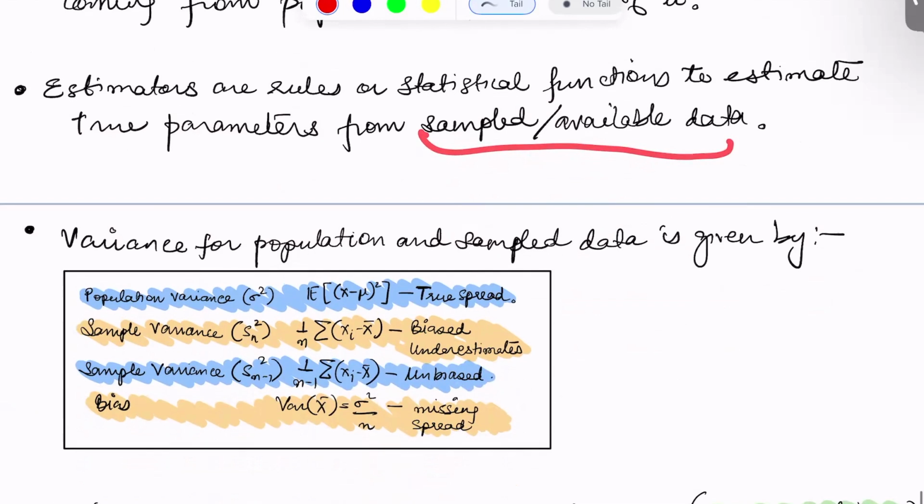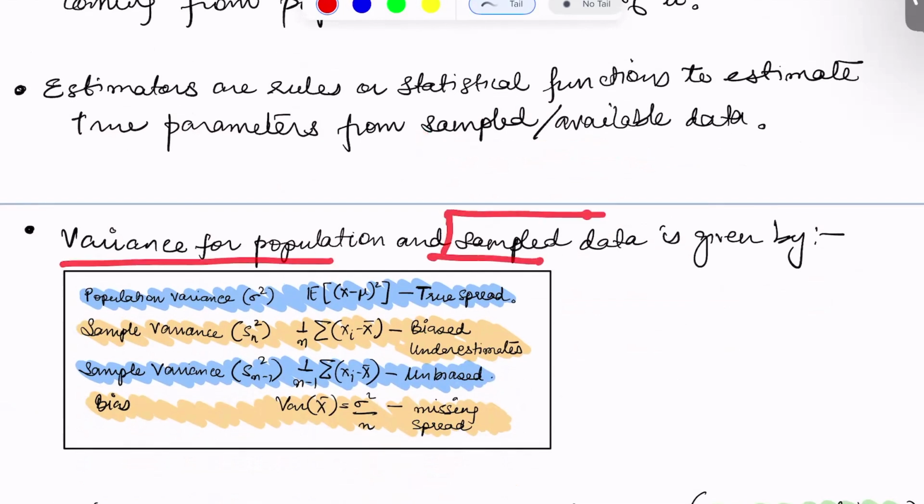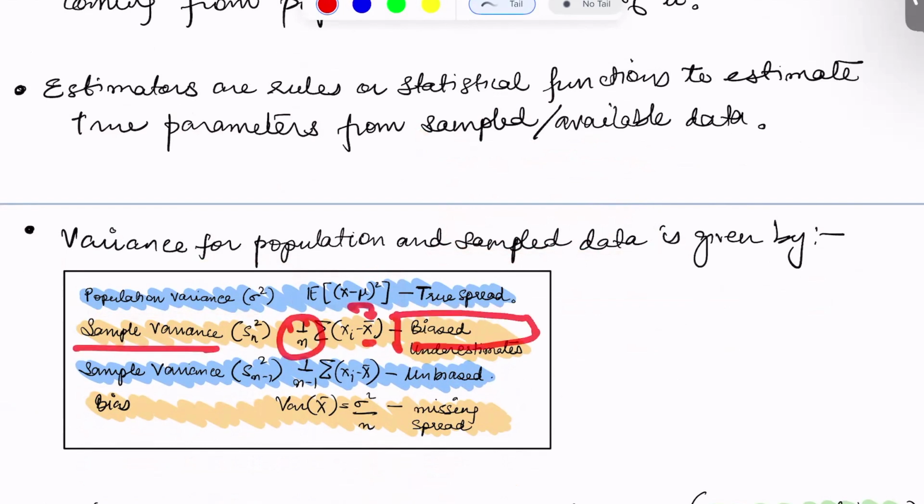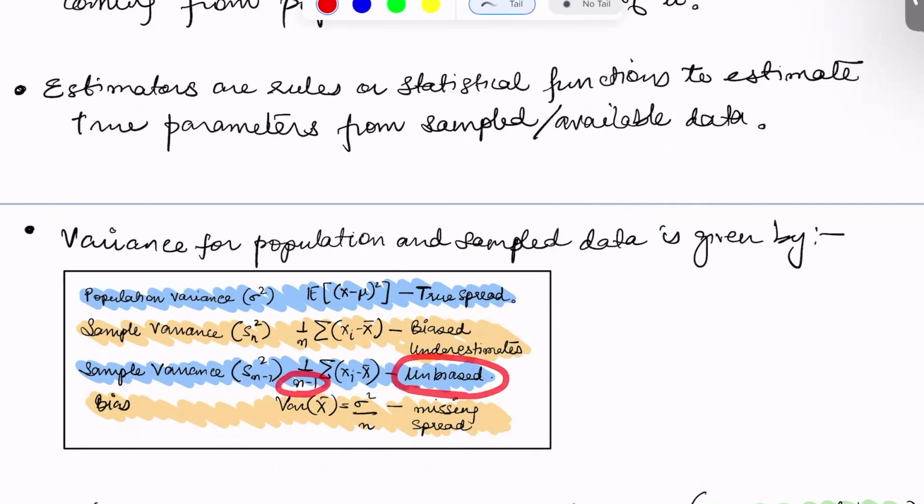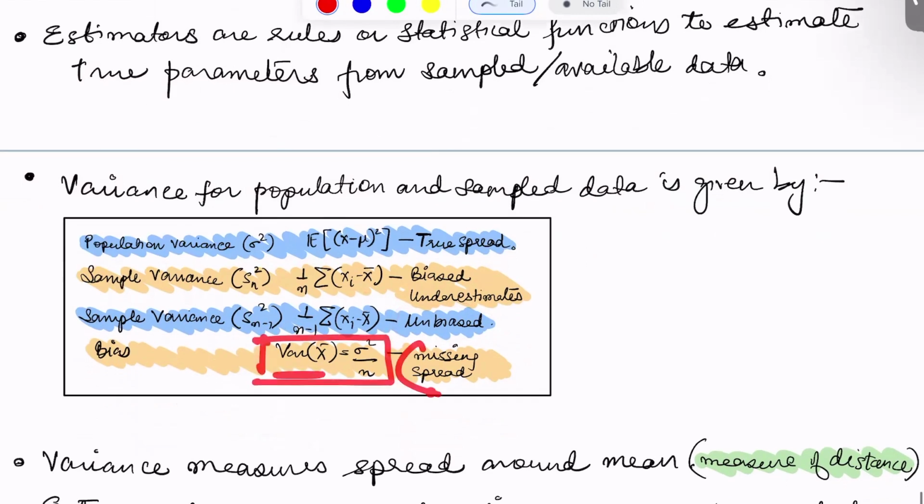After that, we looked into the actual formula for how we can calculate the variance based on just the sample data, where the population variance, that is the true spread, is given by this formula, and where the sample variance, if calculated based on the deviation from the sample mean and dividing it by n, could be a biased estimator and underestimates the true population variance, whereas if we divide it by n minus 1, it could be an unbiased estimator, and that extra bias that we have is nothing but the variance in the sample mean, and that is this missing spread that we have.